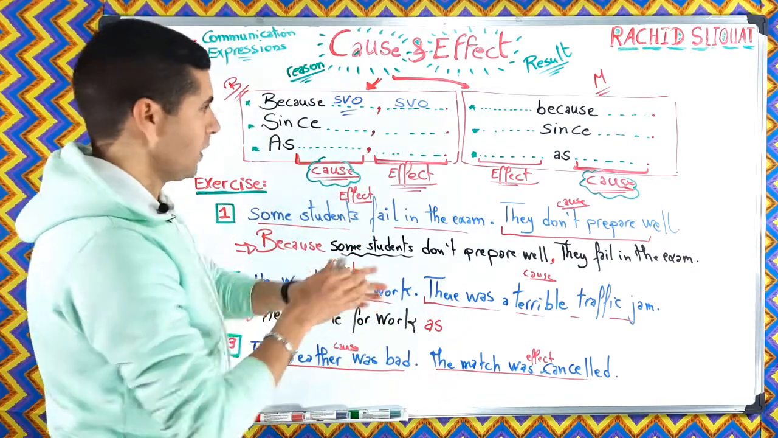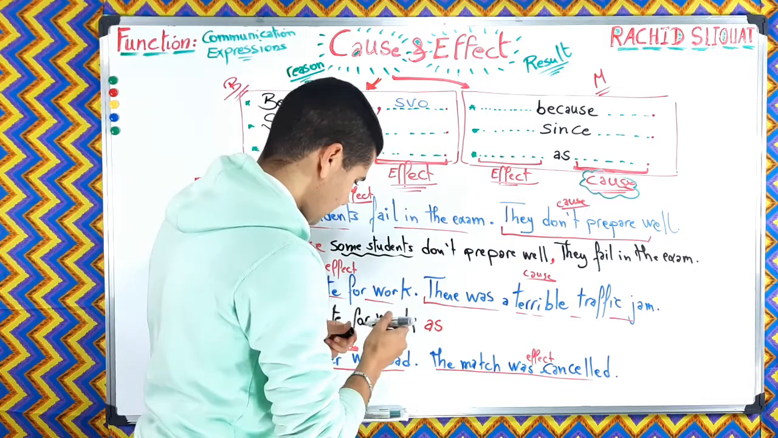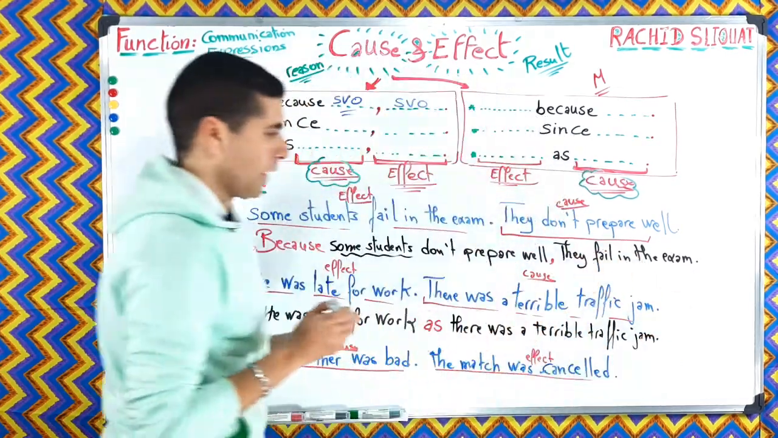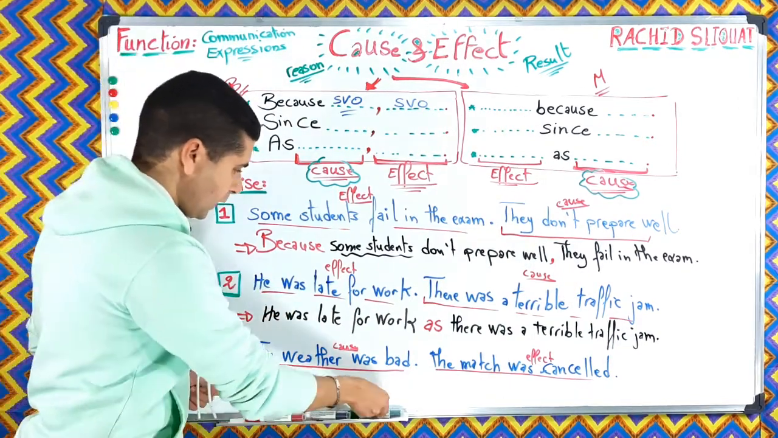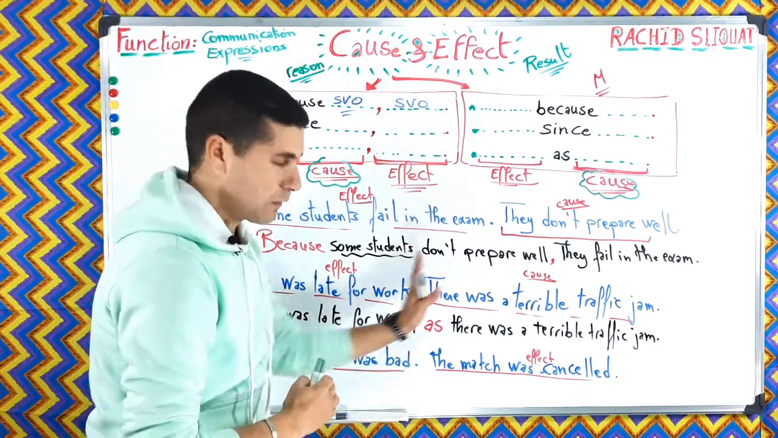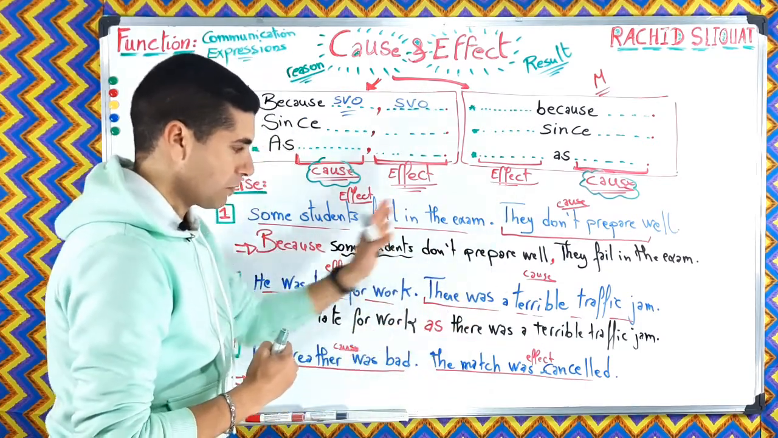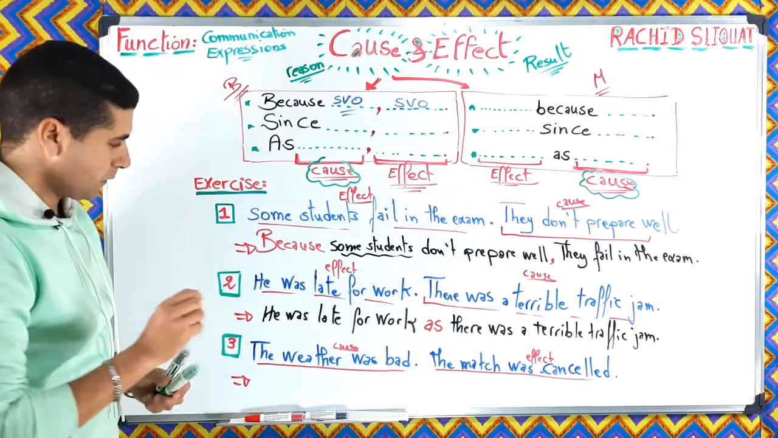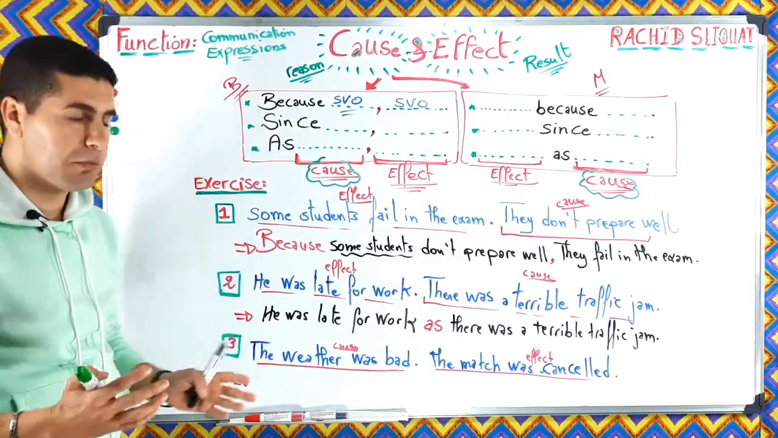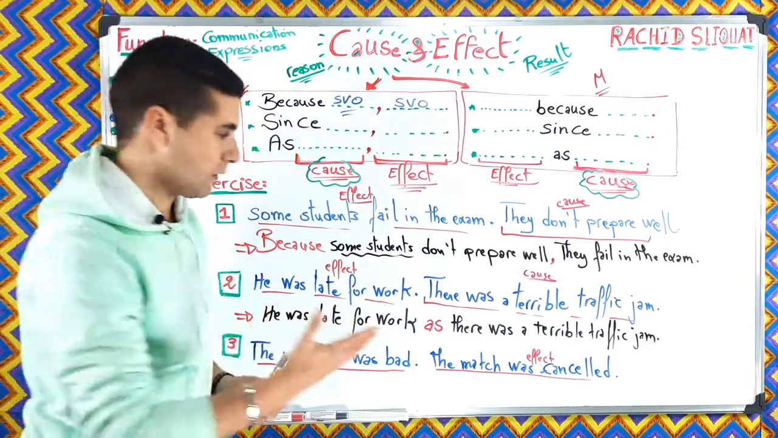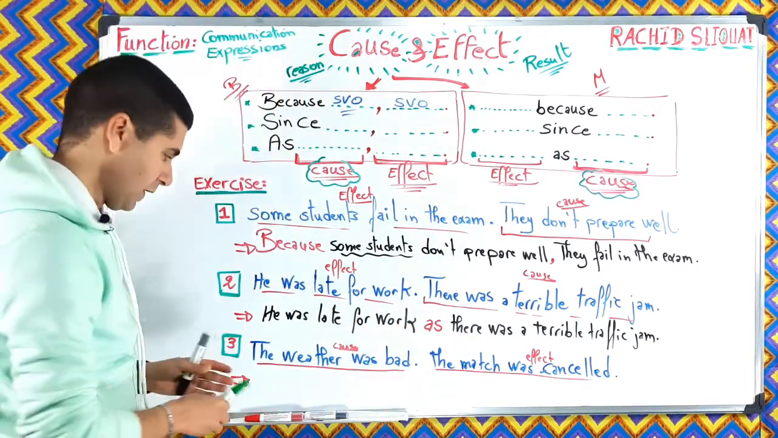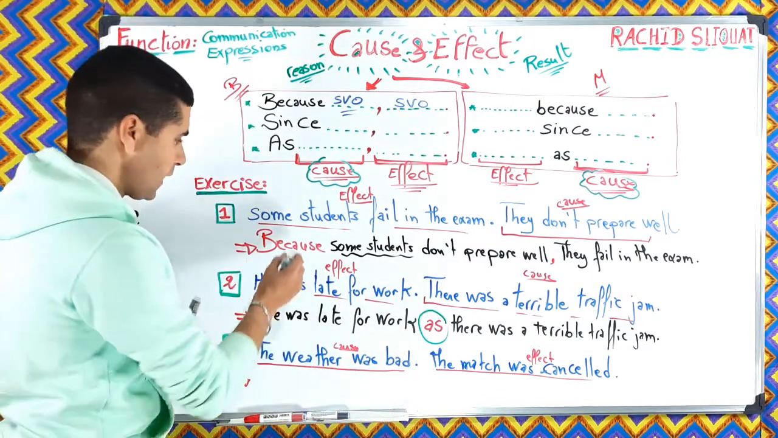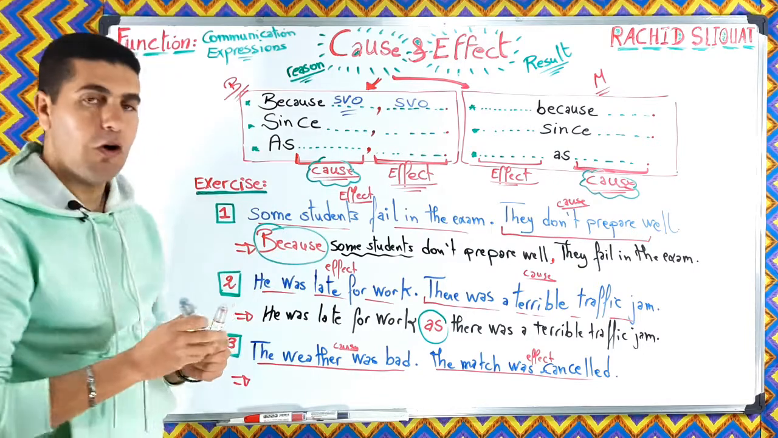Okay, so as, this is it. We don't have any comma here, okay? So as there was a terrible traffic jam. Here again, as you can see, this is the effect, followed by as or since or because, followed by the cause. So he was late for work as there was a terrible traffic jam, since there was a terrible traffic jam. As you can see, this linker is in the middle, but here it is at the beginning of a sentence.